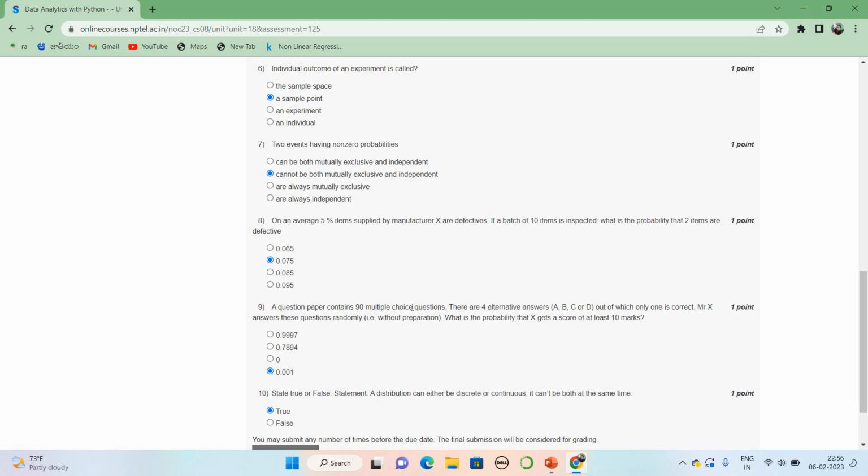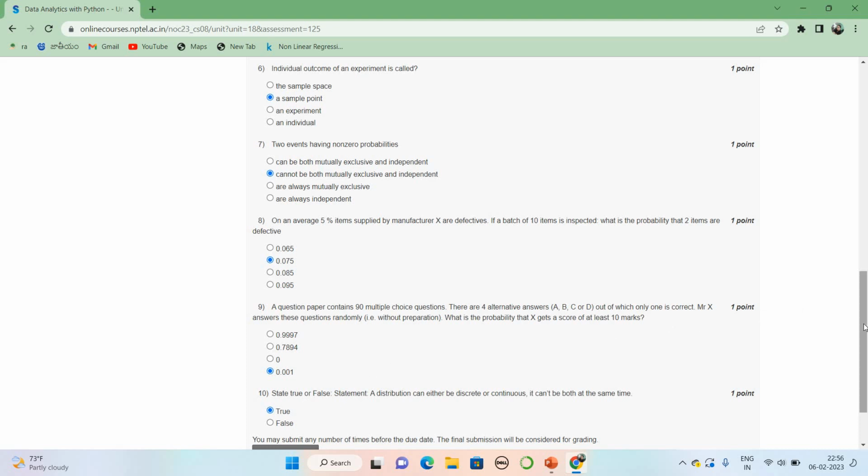Now coming to question number 9. A question paper contains 90 multiple choice questions. There are 4 alternatives A, B, C, D, out of which only one is correct. Mr. X answers these questions randomly. What is the probability that X gets a score of at least 10 marks? The answer is 0.001.